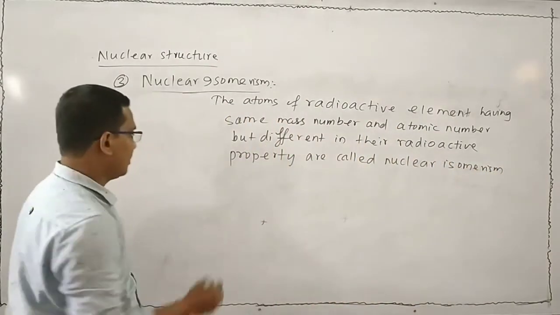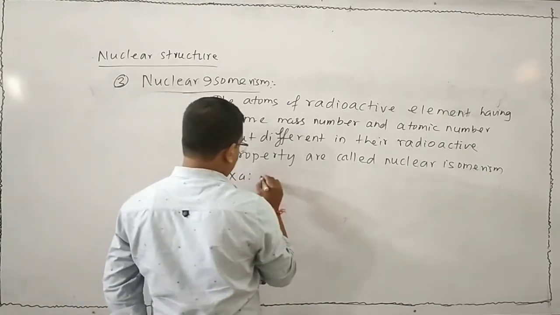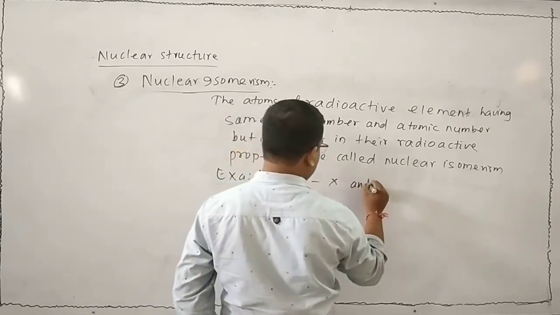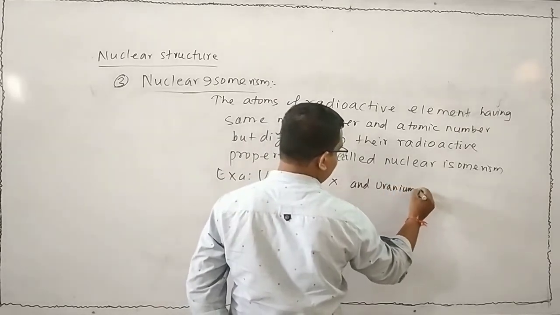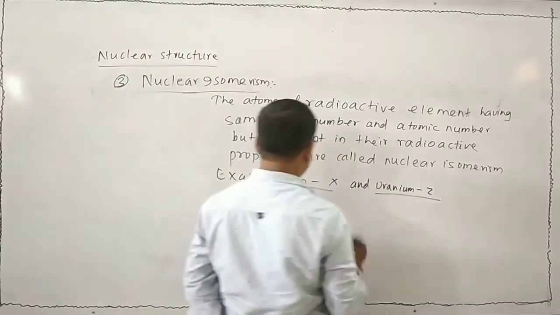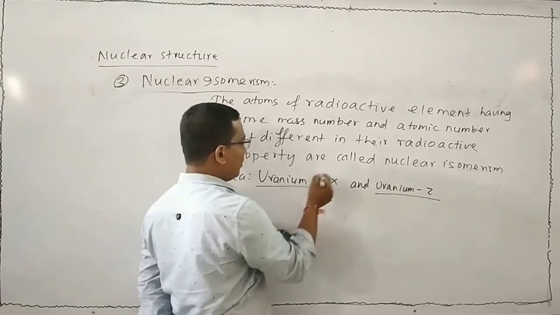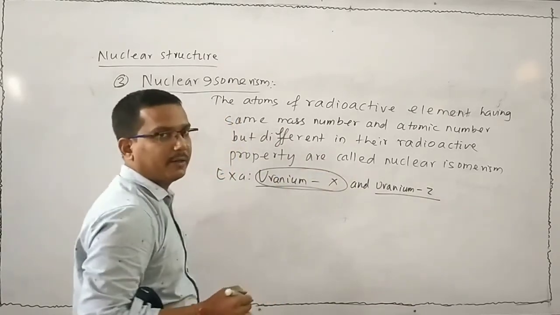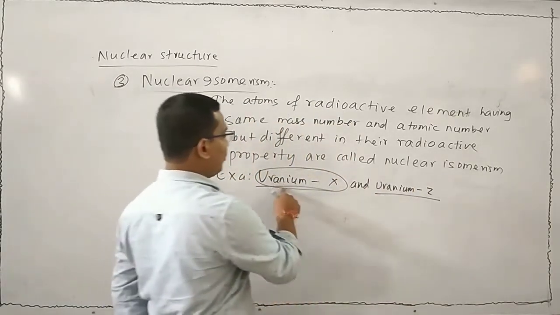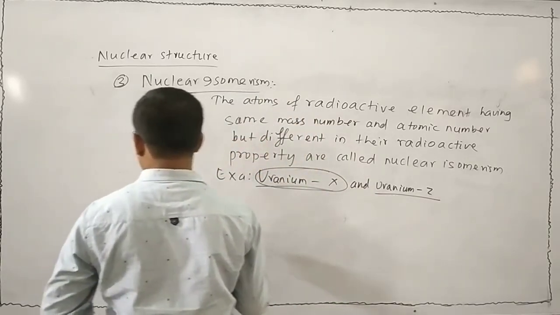Let me explain this example. That is your uranium X and uranium Z. Remember, this is the name of the atoms. This is the other name of atom. Both having same atomic number and same mass number, but uranium X having different radioactive property as compared to uranium Z. So these two are called nuclear isomer to each other.